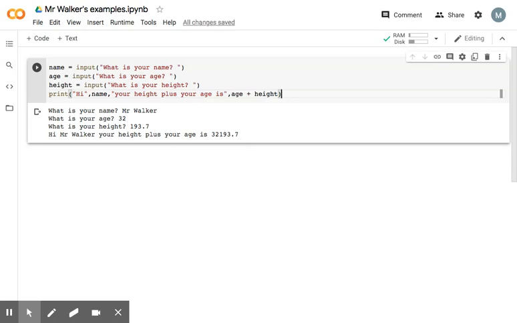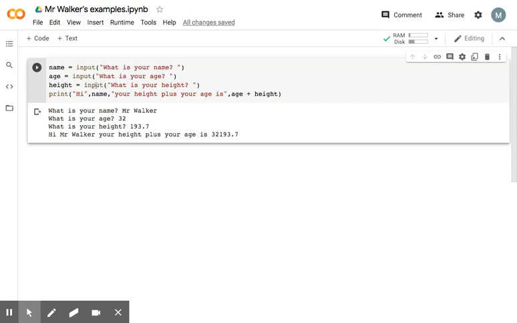Okay, so some of you might have noticed that it hasn't done any maths. It's just taken those two numbers and pushed them together. So there's the 32, and there is the 193.7. We wanted to add those two rather than just smushing them together. And the reason this has happened is because we have not typecast or cast the correct data types here.